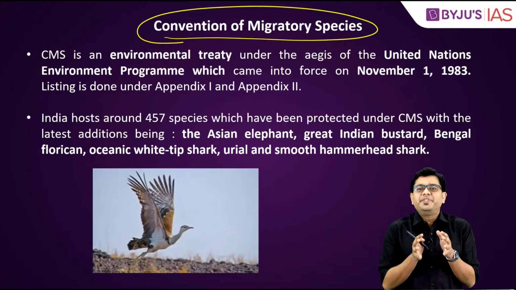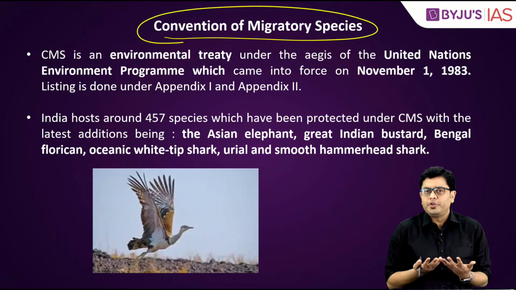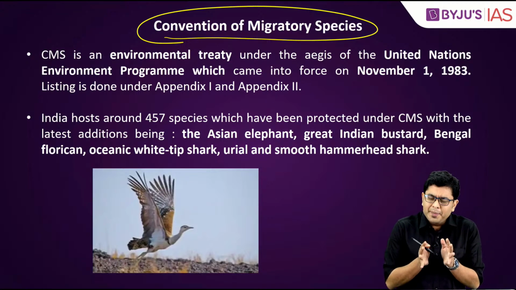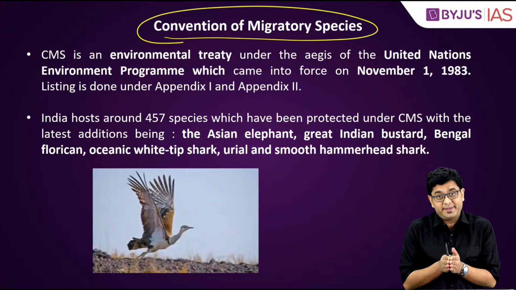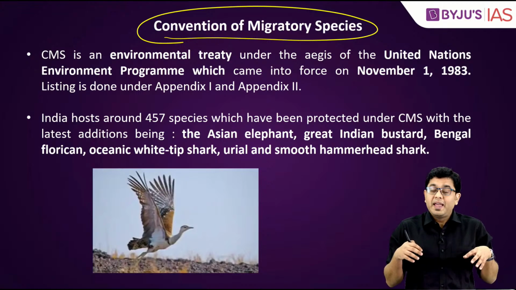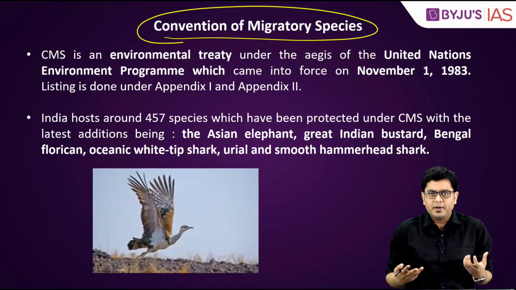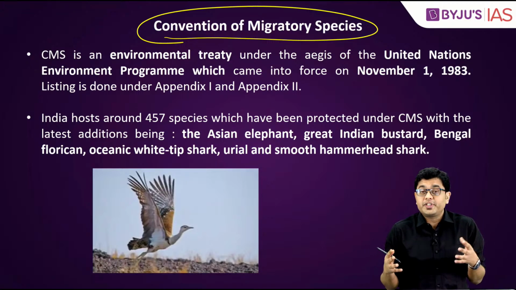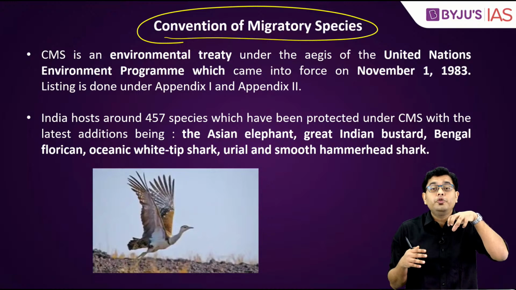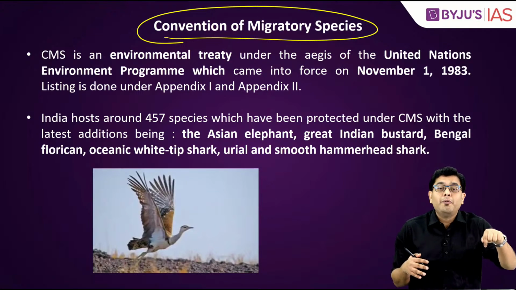So, as the name suggests, there are certain species across the globe who are not limited to a certain area in itself. They continue to move around, and for them the territorial jurisdiction doesn't matter. For them it is the ecosystem which actually continues into different areas, which leads them to move from one territory to the other.